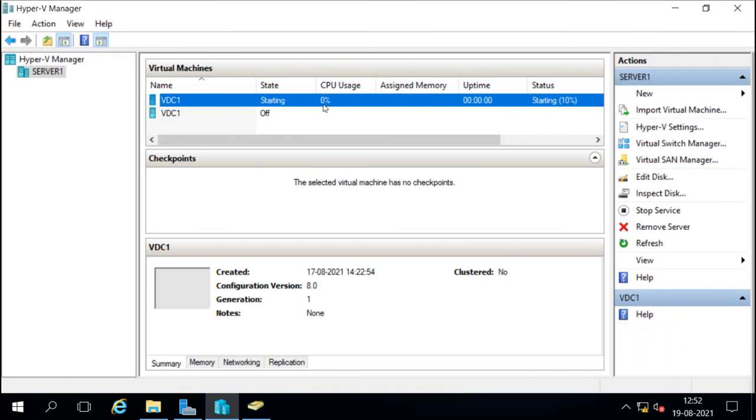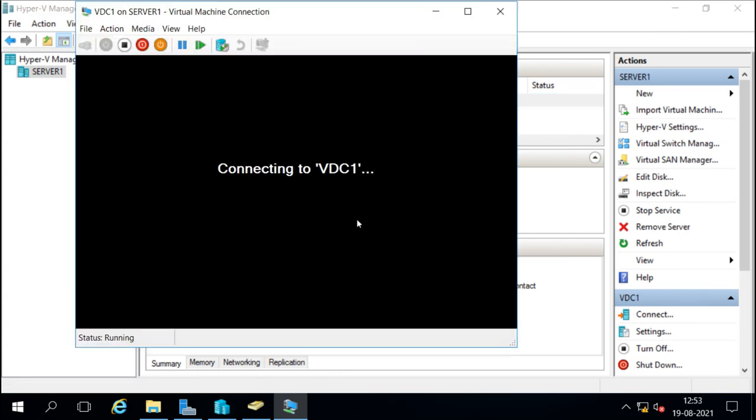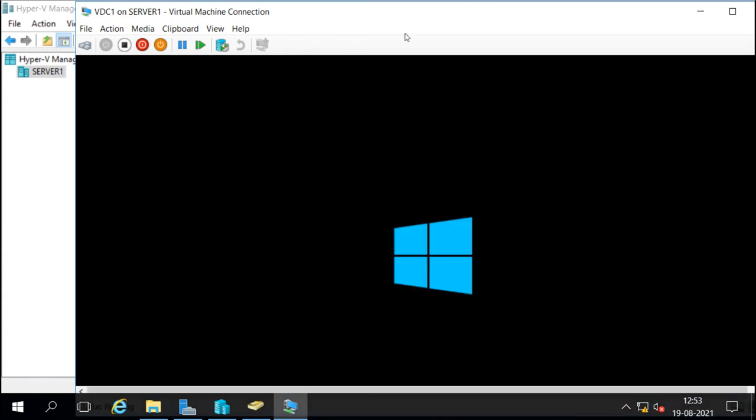And this one is starting now. It will start, and we can use this machine as we were using the previous machine. So this will be the new clone machine now.